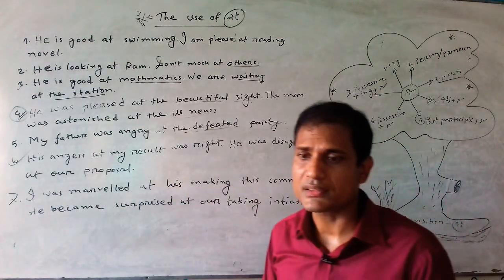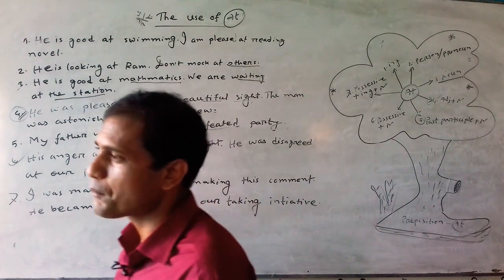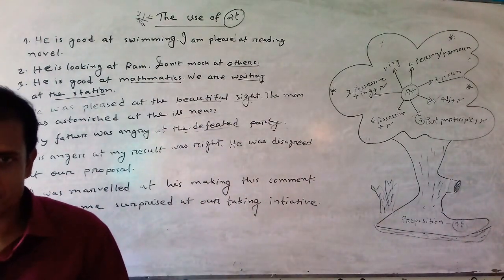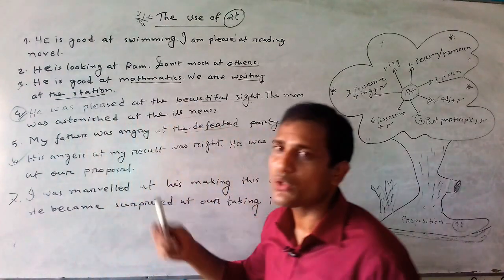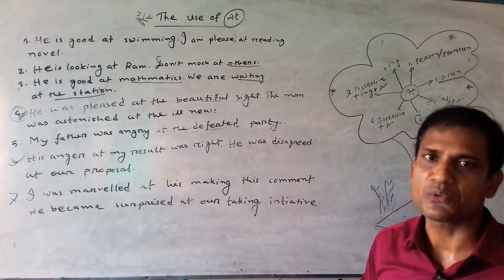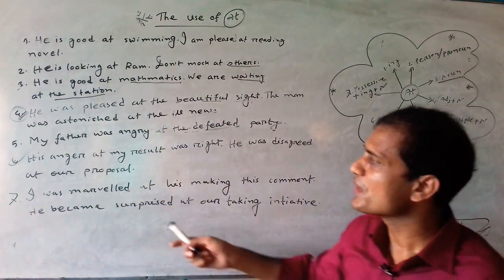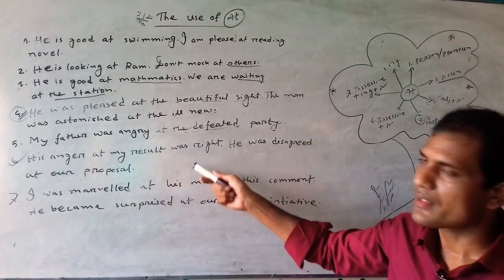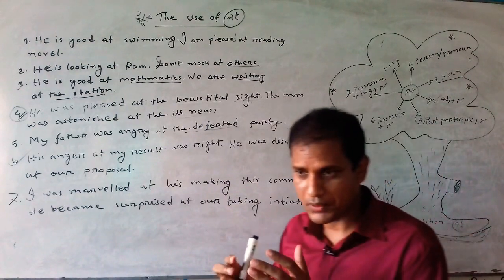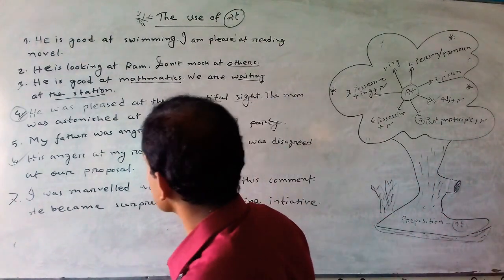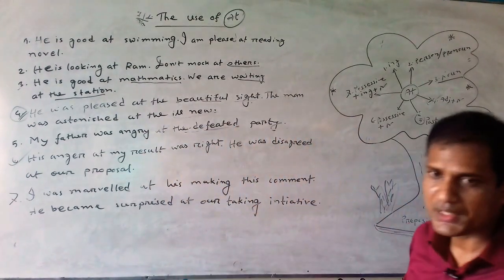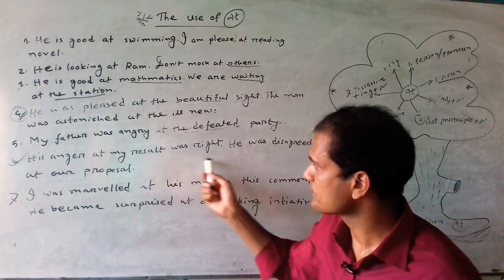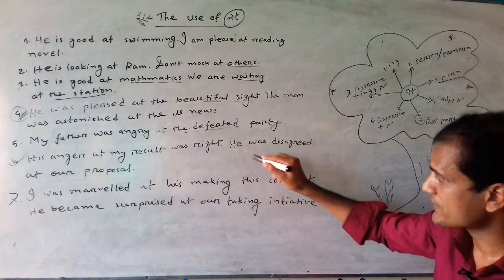So my result, my father, my house, my garden, our college, our digital class, all are possessive plus noun. So after this preposition you can use a possessive form plus any kind of noun to make a successful sentence. Next sentence.